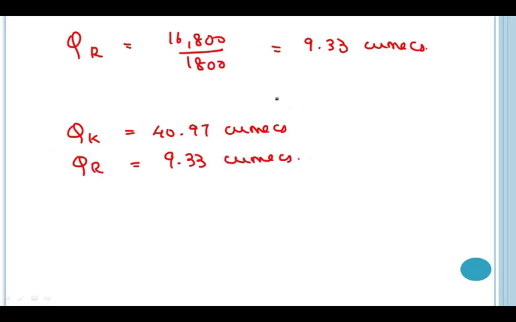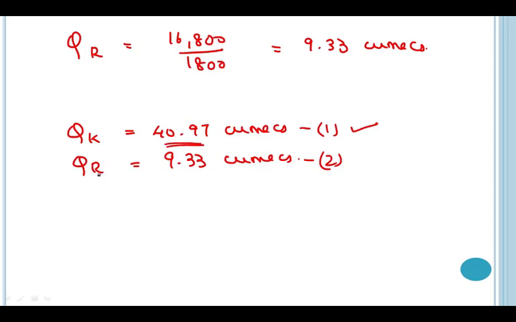But this is not the final answer. Here we are given two discharges. We calculated two discharges, and now we need to understand which discharge we will use for the designing purpose. So here you should always remember that the highest value of discharge should be considered for the design purpose. Here, out of these two, the discharge required for the Kharif crop is more. So we'll consider this value for the designing purpose.